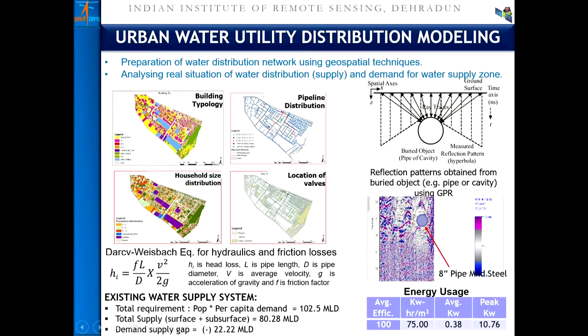But the question comes: there will be losses, there will be pilferage, there will be pipelines, there will be junctions, and there will be terrain undulation. Are all these factors accounted for with the conventional or traditional technique of multiplying? No. So this is where geospatial technology coupled with a hydraulics model, using certain equations like Darcy-Weisbach or Hazen-Williams, can be utilized. This kind of information requires the length of the pipe, the diameter of the pipe, and the velocity to find out the head loss.